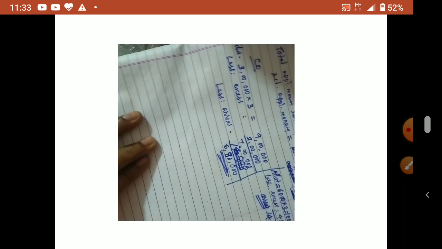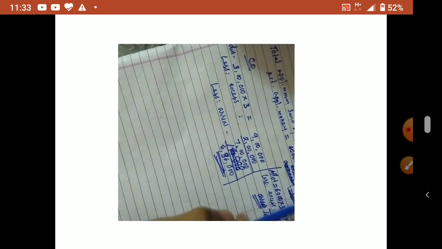Then share forfeiture, how much is the amount received from this shareholder? Okay. So can you say what is the amount received from this shareholder? So he sent the excess application money also, no? What is the amount he sent? 28,000. So 28,000 means this is including premium.